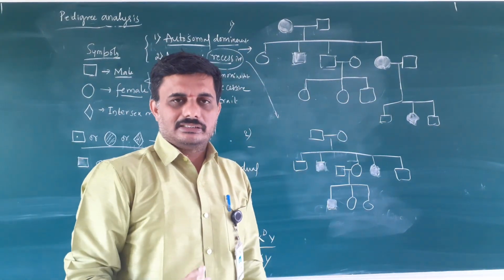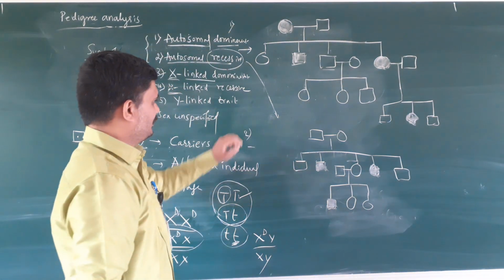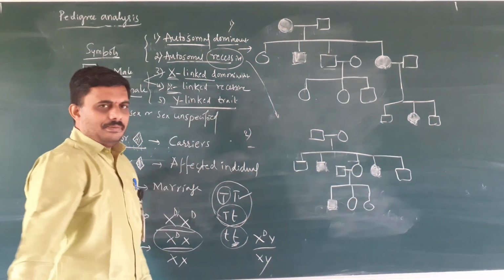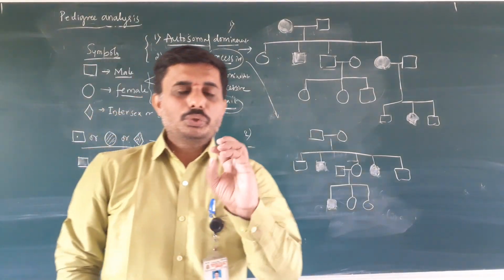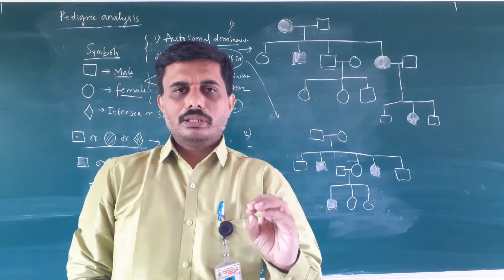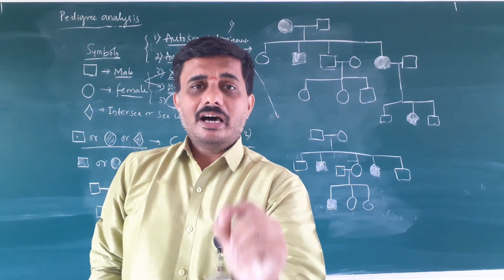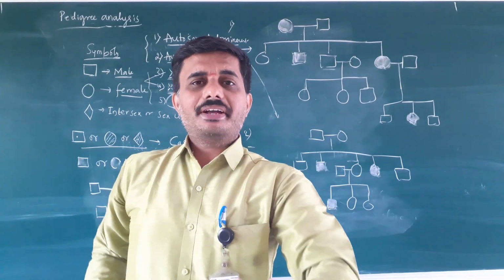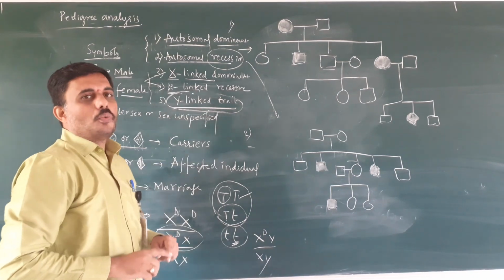They carry the disease to the next generation, but not in Y-linked trait because the Y chromosome is present only in the male, so only males are affected with this kind of trait because the genes are present on Y chromosome.